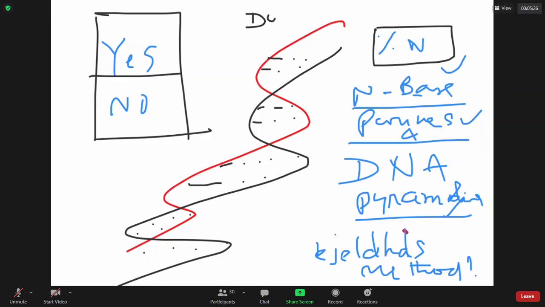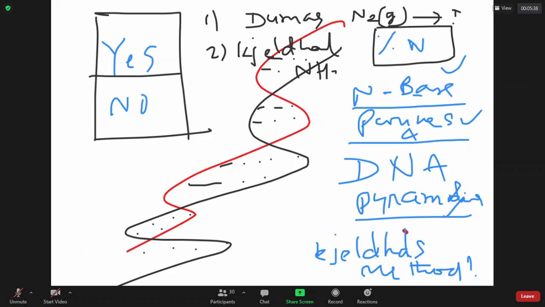One is called the Dumas method, where nitrogen is converted to N2 gas, and you find out how much is there. The second method is the Jeldahl method, where you convert the nitrogen into ammonia gas. Every 17 grams of ammonia has 14 grams of nitrogen. From this fact, you find the percentage of nitrogen.